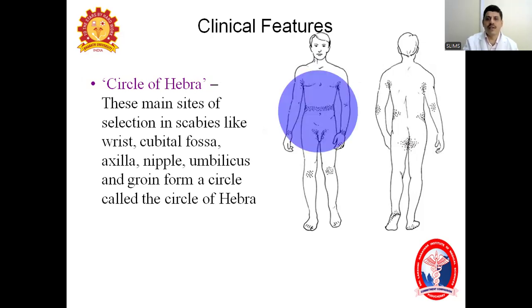In this slide, we can see the circle of the main sites the scabies mite selects: web spaces of the fingers, wrist, cubital fossa, axilla, nipple, umbilicus, groin and genital area. This imaginary circle, where you mainly see the lesions in the initial part of the disease, is called the circle of Hebra. You can see it in the diagram.